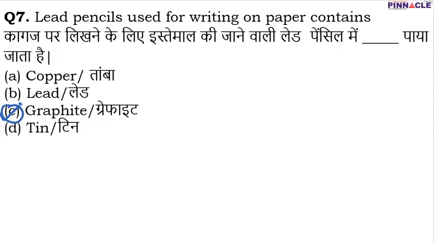Now let me tell you something about graphite. What is graphite? Graphite is basically an allotrope of carbon. Altogether, carbon has three allotropes: one is graphite, another is diamond, and the third is Buckminster fullerene. Talking about graphite, it is a very good conductor of electricity, despite the fact that carbon is a non-metal, and graphite is soft. So this is about question number 7.